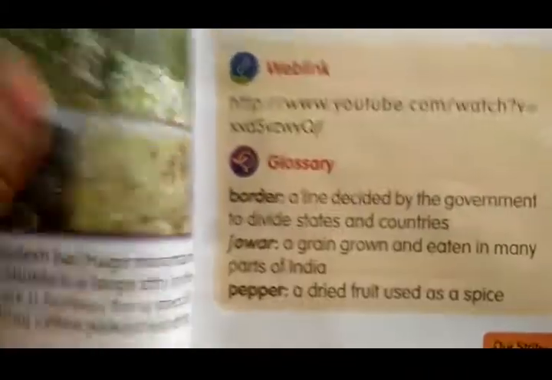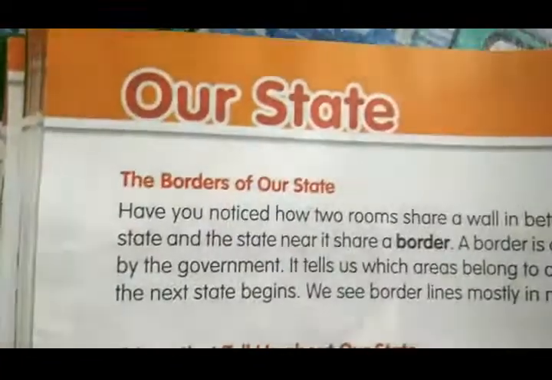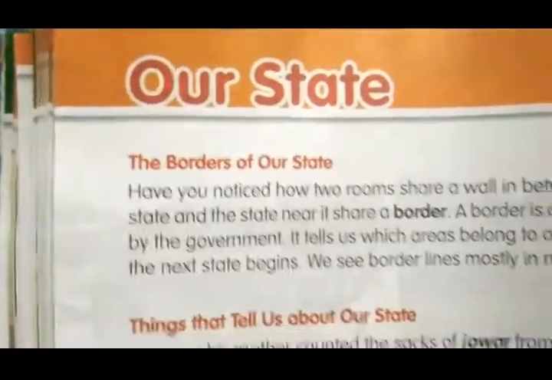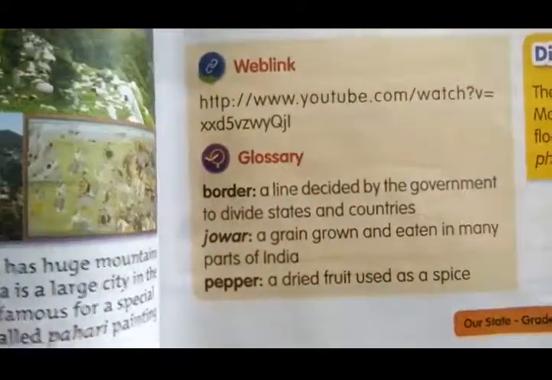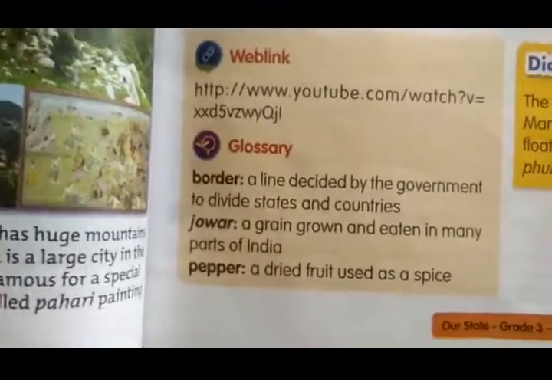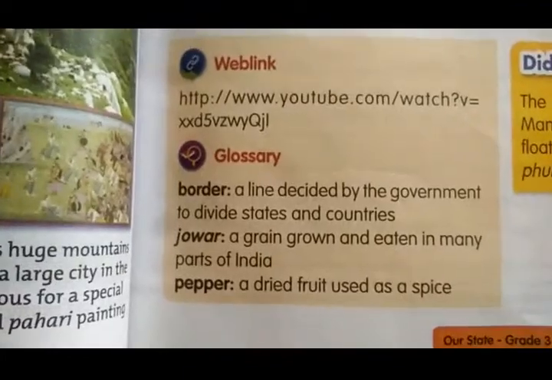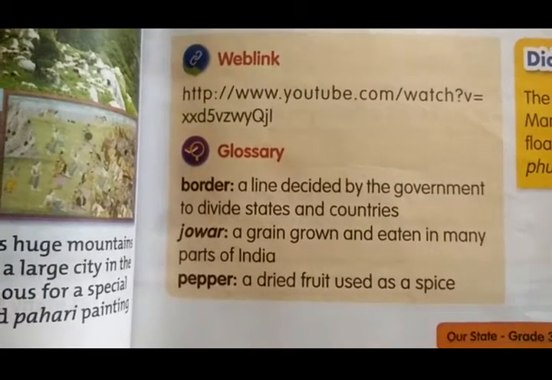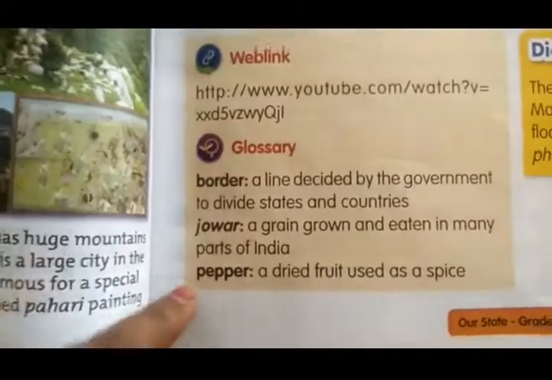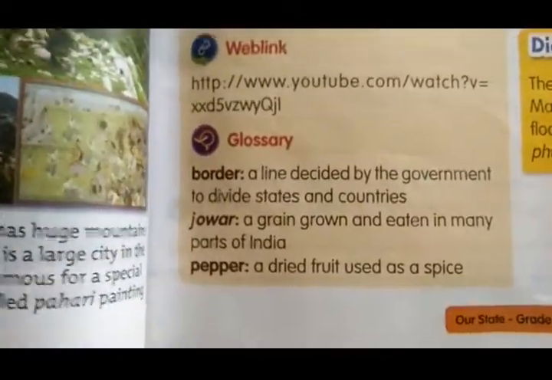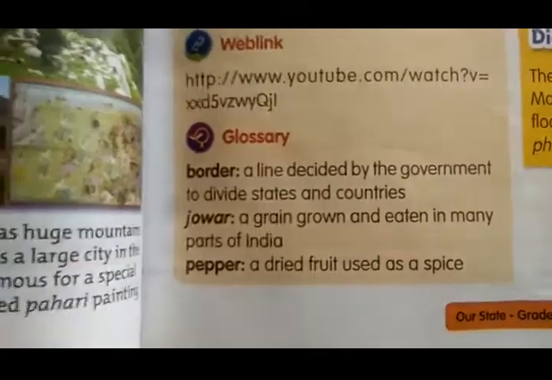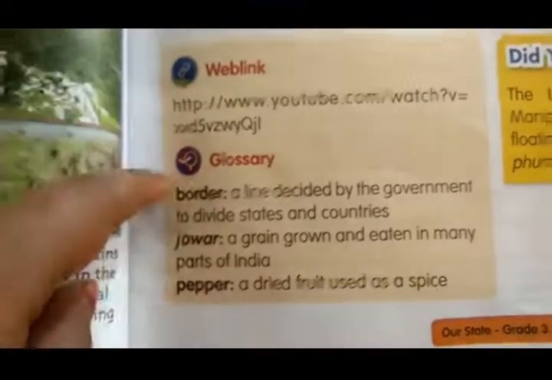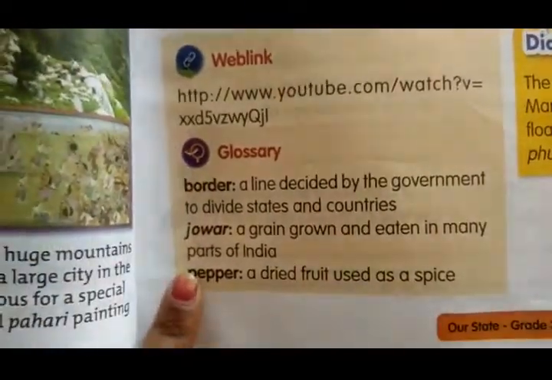Draw the borders and write the heading Our State, Block 12, and write it down. Write these 3 keywords and write these 3 glossaries, children. Okay, write and keep it. In the next class, we'll do the next bit. Complete your workbook, page number 20, and write these 3 keywords and the glossary. Draw the margin with any dark color and write Block 12, Our State.